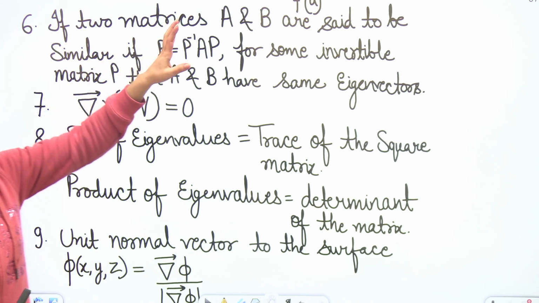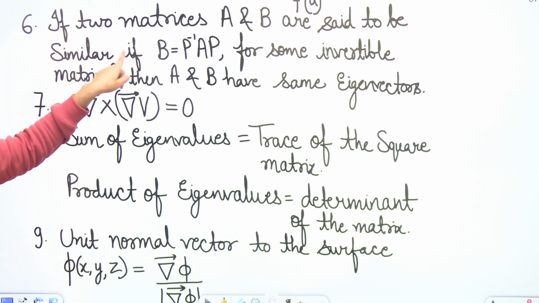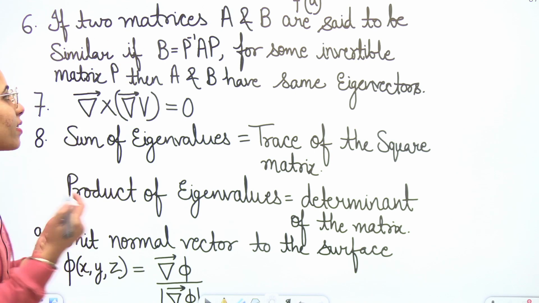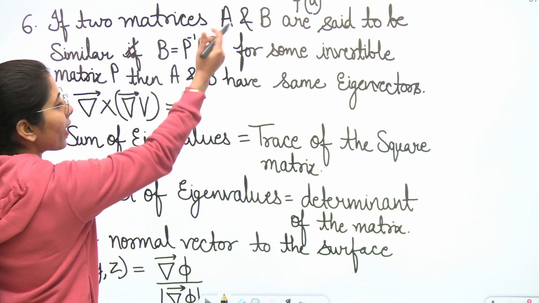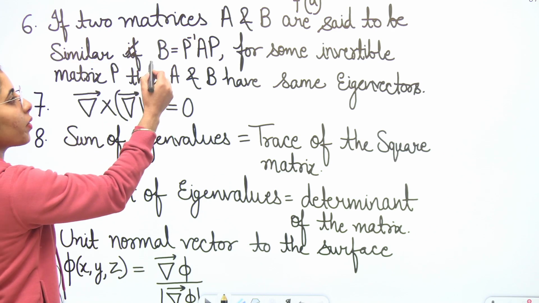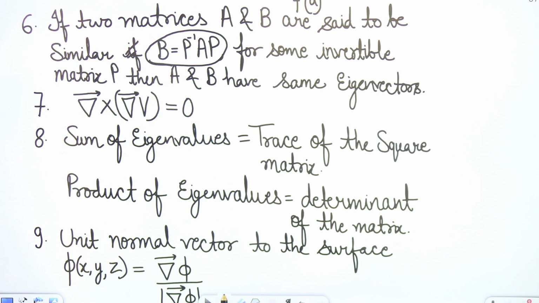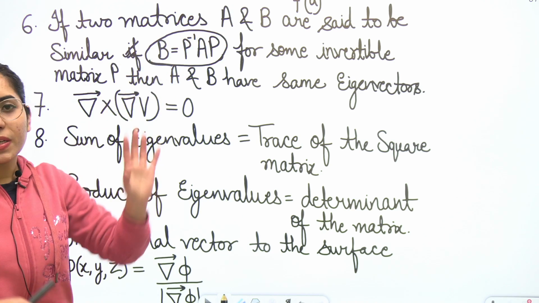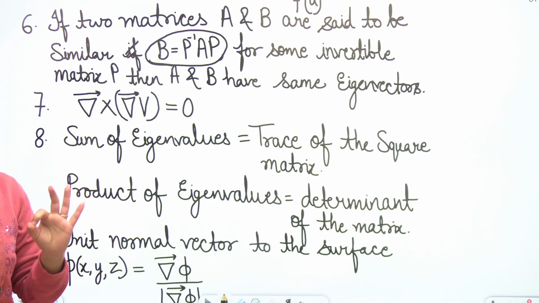If two matrices A and B are said to be similar, then how can you say that they are similar? In this manner we are considering it here. That is, for matrices A and B, we have B equal to P inverse AP, for some invertible matrix P. Now we were talking about A and B to be similar, so what is this P here? P is an invertible matrix.